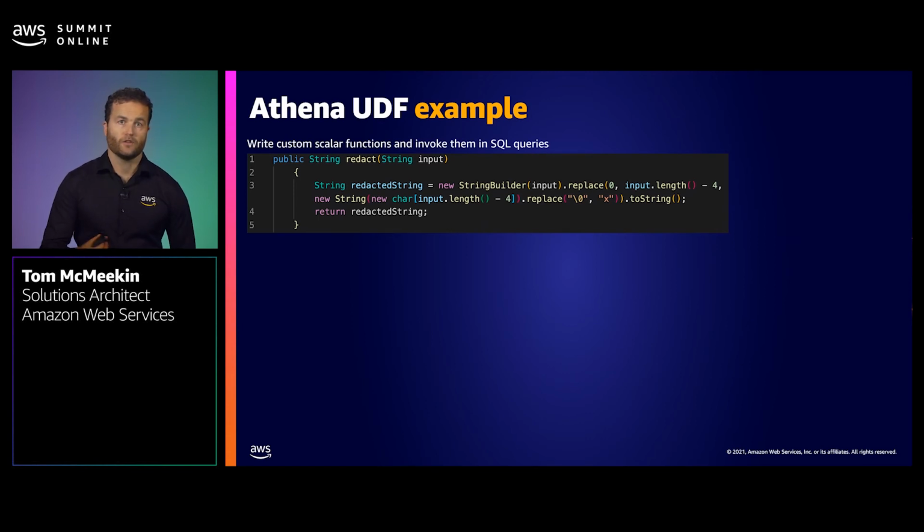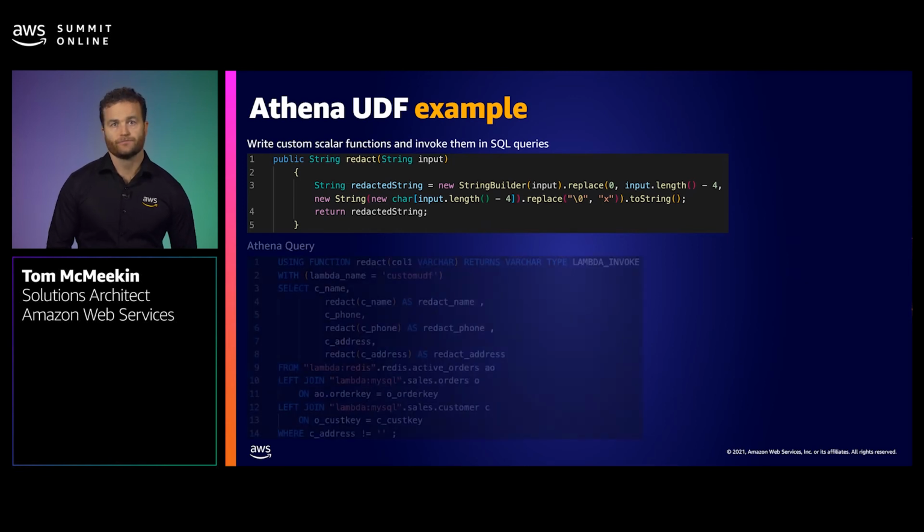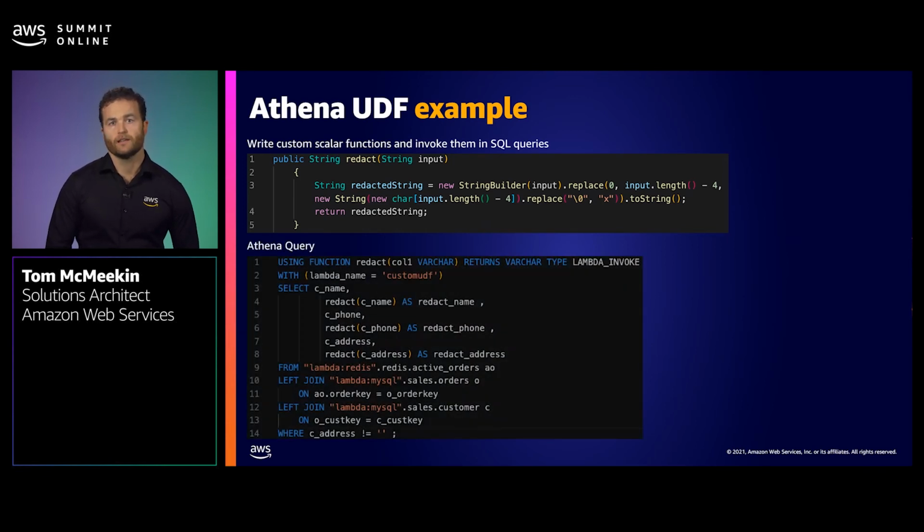This is the code that we are using to perform the redaction of the sensitive data in the dashboard shown earlier in the slides. Shortly, we will see how easy it is to incorporate this into our own dashboard that we're building in the demo. But let's take a look at the code. The function is simple. We're taking a string input, we're redacting all characters apart from the last 4 and returning the redacted string.